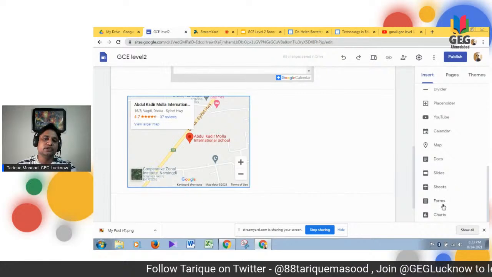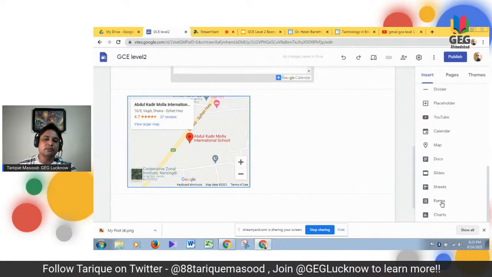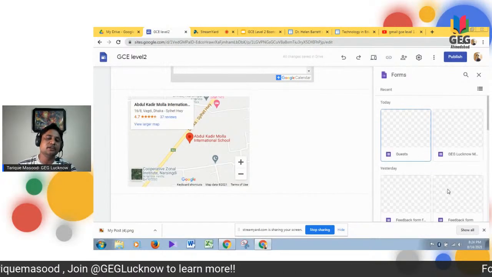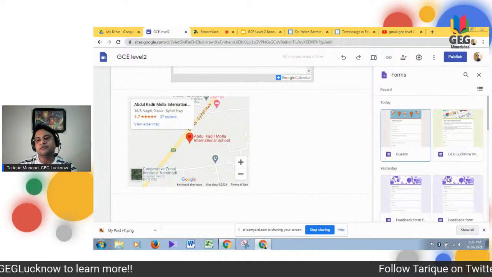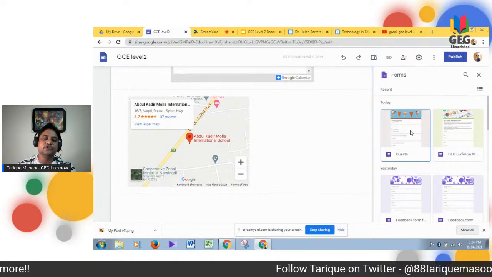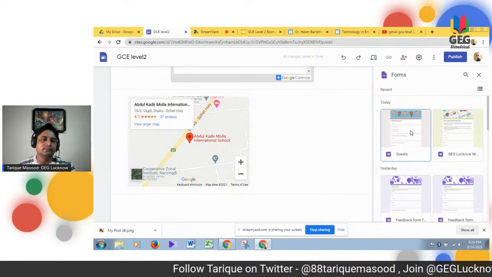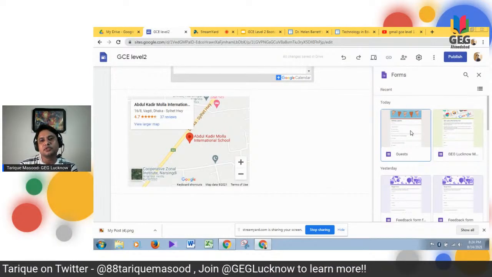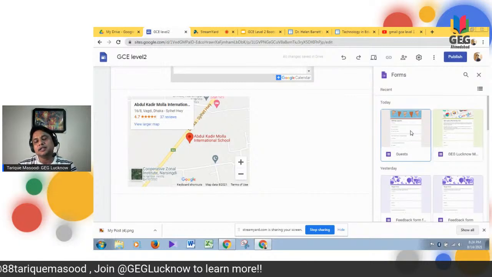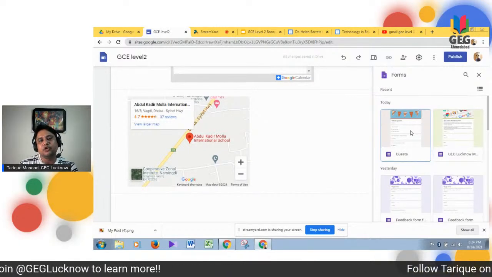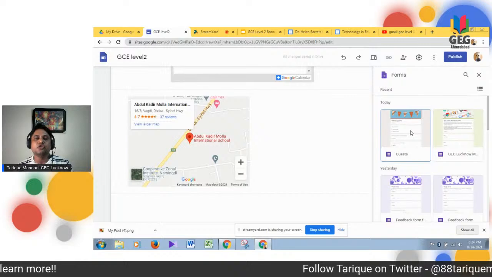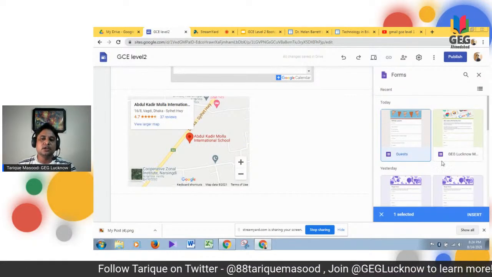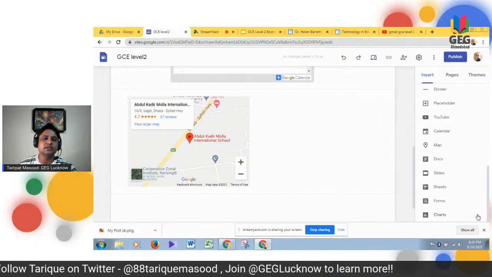For example, yesterday we talked about forms. If I click forms, all the forms that are in my drive will clearly appear over here. Let's say I click the form which I need, meaning my students should go to my website, click this form and give the information that is required from my end. So I click this particular form and insert it into my website.